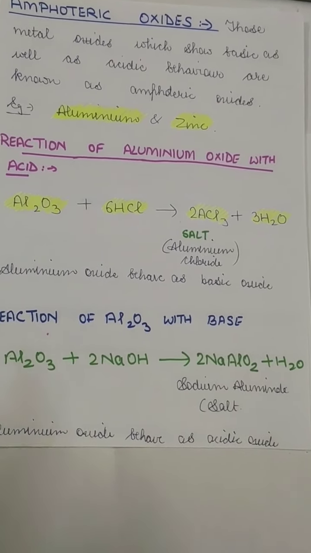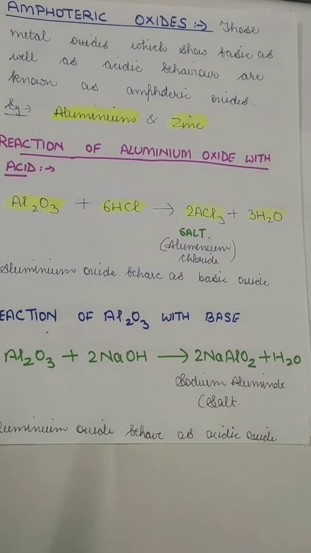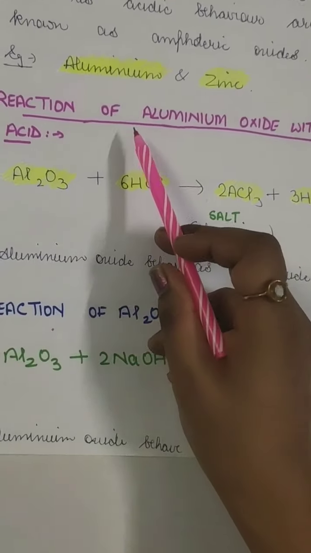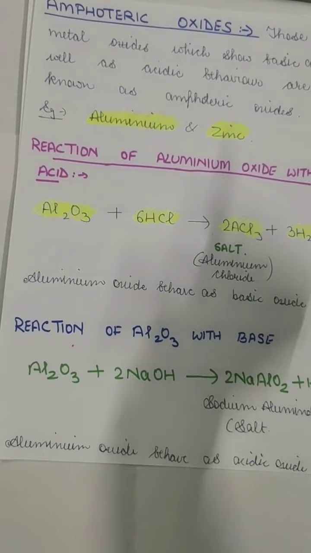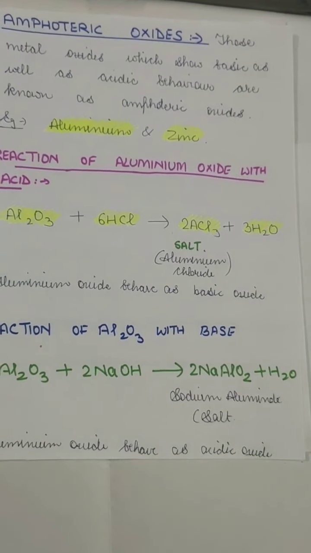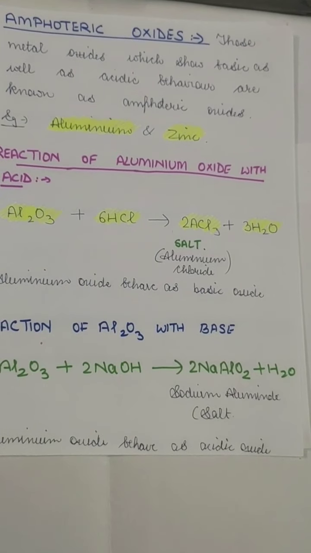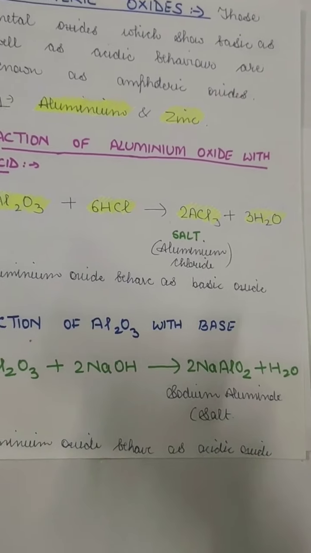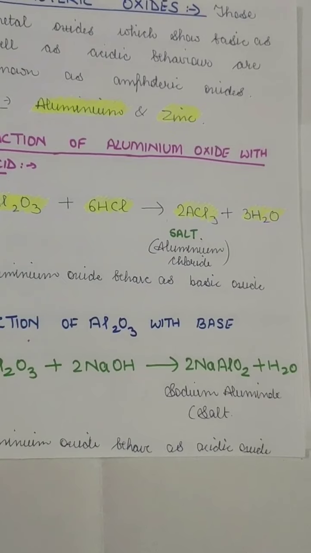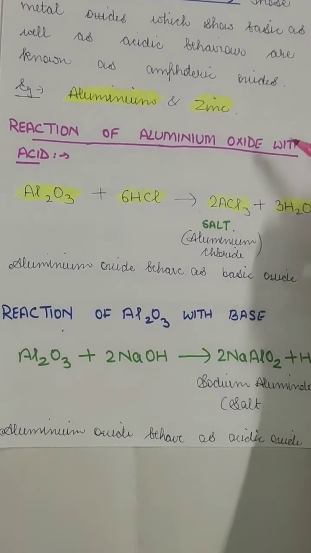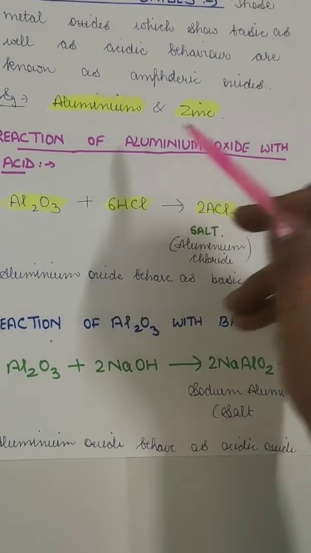Only the oxides, not aluminium or zinc, the oxide form of these. So what are the amphoteric oxides? Those metal oxides which show basic and acidic behavior. For example, there are only two amphoteric oxides, which are aluminium oxide and zinc oxide. So first we're going to see the reaction of aluminium oxide with the acid.